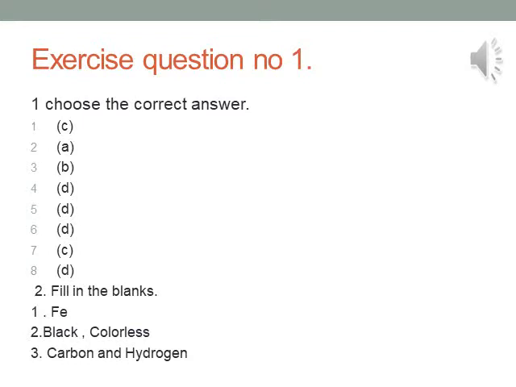Number 3. Air is an example of a mixture of dash. Option A liquid and solid. Option B liquid and gas. Option C solid and gas. Option D gas and gas. Answer is option B liquid and gas. Number 4. Which of following substances is an element? A coal, B sand, C petrol, D diamond. Answer is diamond.